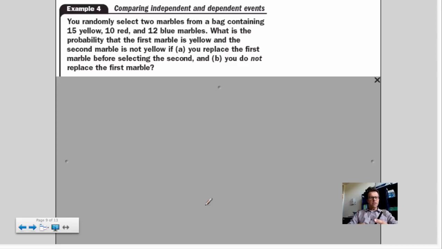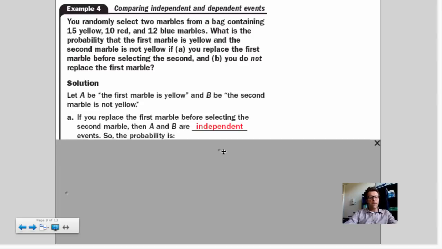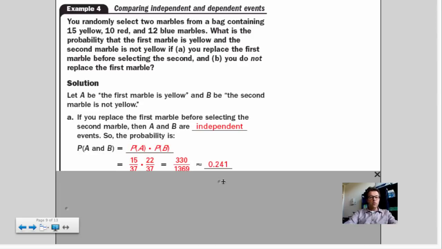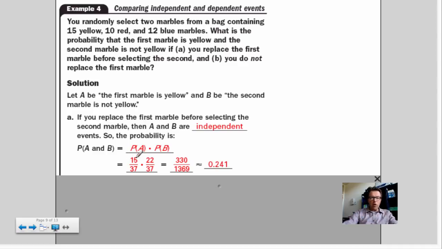In part A, you replace the first marble before selecting the second, so the events are independent. In part B, you do not replace the first marble, which makes it dependent, because you'd be holding a marble and have one less marble to pick from. So that probability is affected by your first pick. So here we go. We're independent, right? There are 15 yellow marbles out of a total. You'd add these 3 numbers up and say there are a total of 37 marbles. And then I have to multiply.